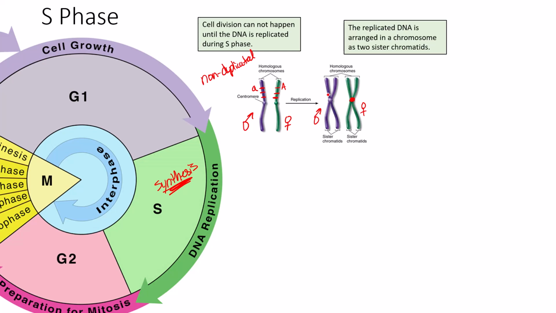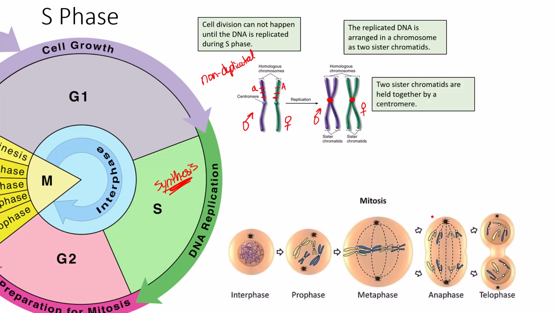The paternal sister chromatids are also held together by a centromere, and that allows for the sisters to stay conjoined. Two sister chromatids are held together by a centromere. And why do we need to supercoil or condense the chromatin into these particular active forms of DNA, which are called chromosomes? It's because during interphase, the DNA is inactive, but duplicates itself and eventually becomes the X-shaped active form